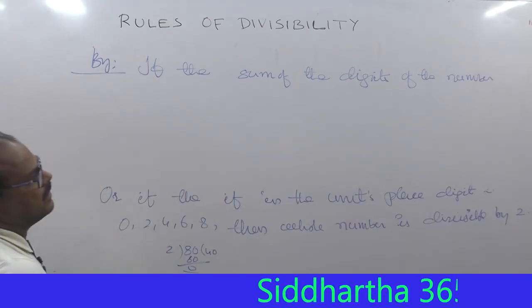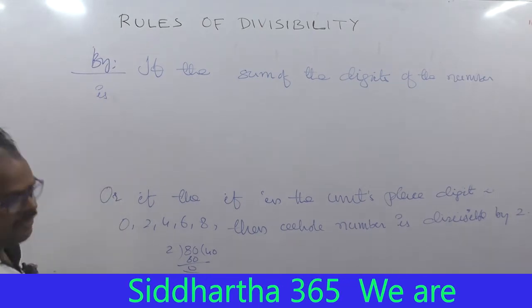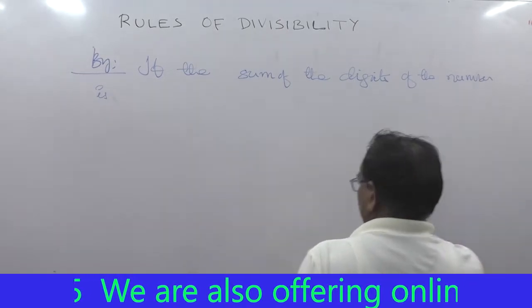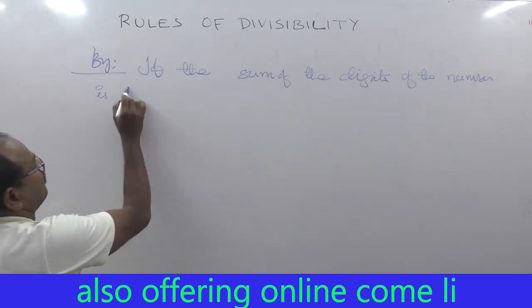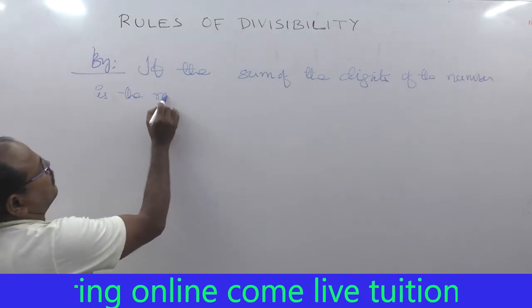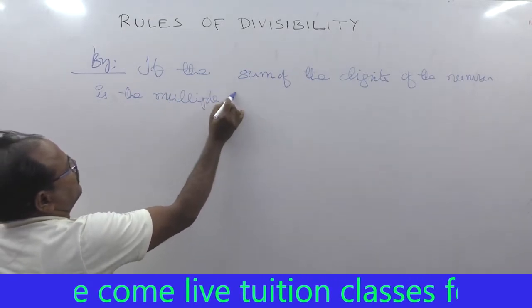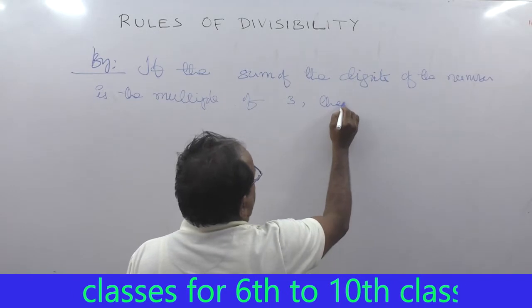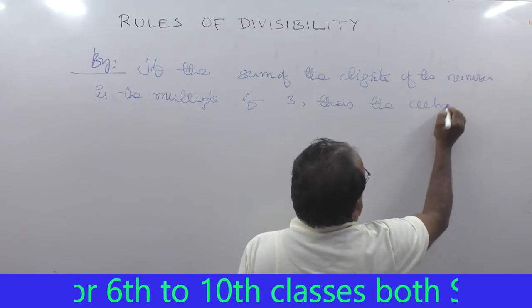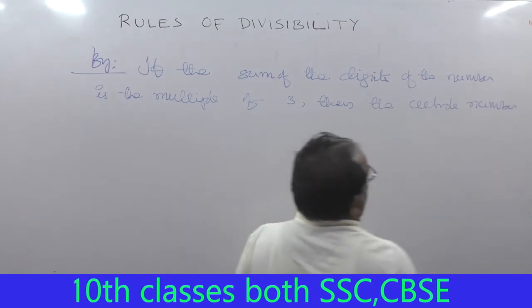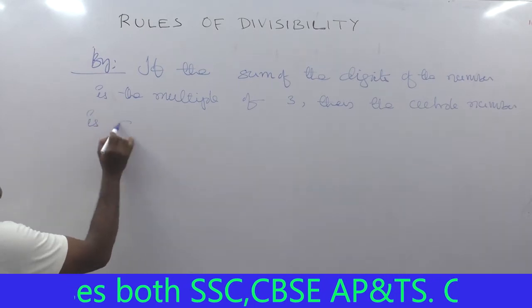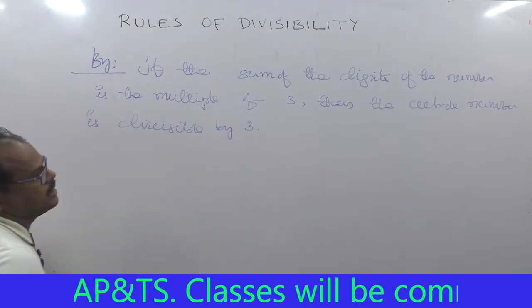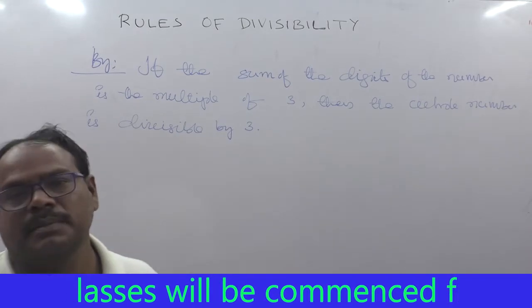If the sum of the digits of the number is a multiple of 3, then the whole number is divisible by 3.